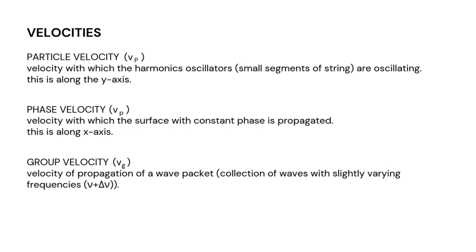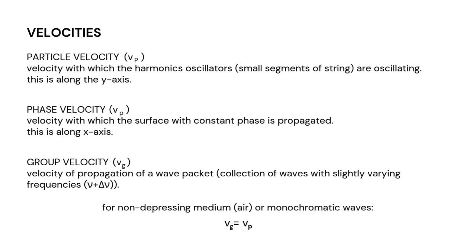It is the velocity of propagation of a wave packet, which is nothing but a collection of waves with slightly varying frequencies, that is ν + Δν. For non-dispersive mediums such as air, or monochromatic waves, we see that Vg is equal to Vp, which is nothing but group velocity equals phase velocity. So this is about waves and their different velocities.